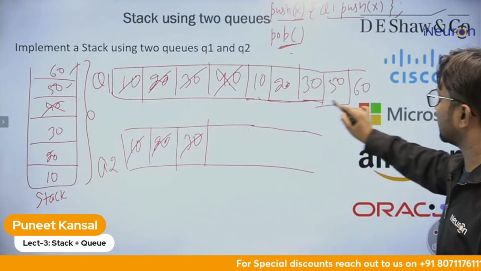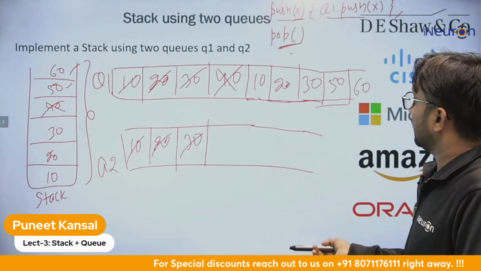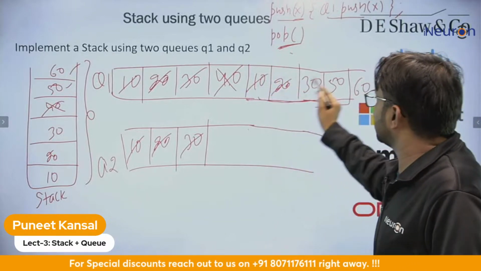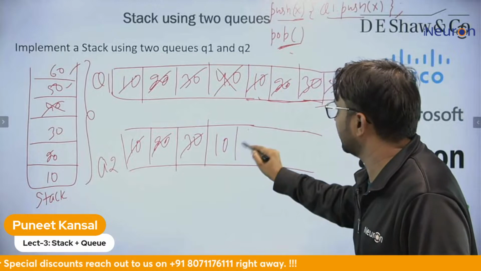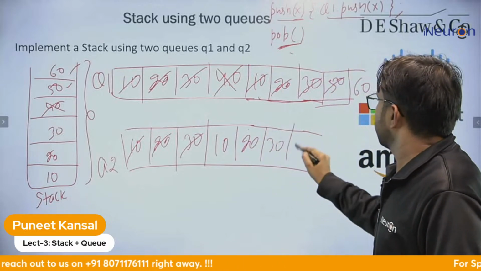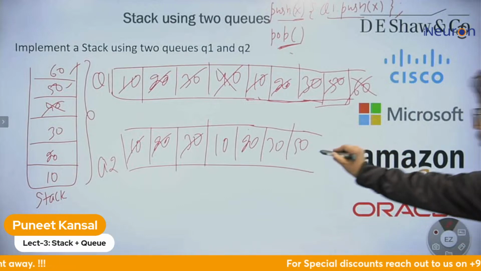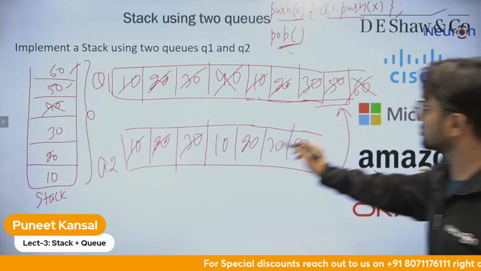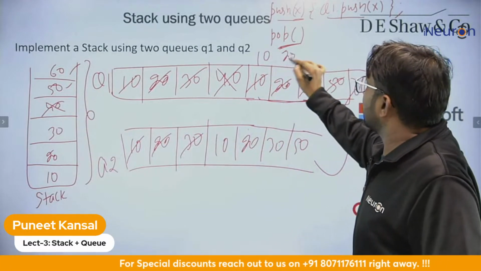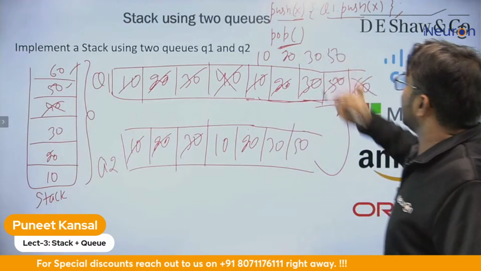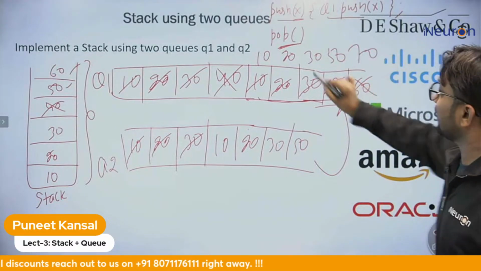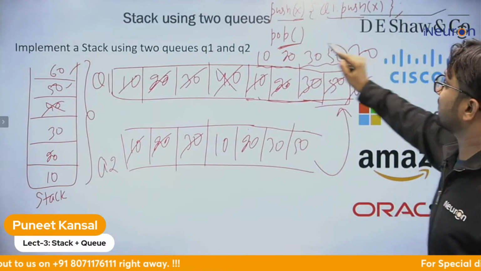They are in the same sequence. Now if you want to delete, take this element from here, insert it here, and now delete 60. But you need to push them back here: 10, 20, 30, and 50. So that if a new element is coming, it remains at the back of these elements.